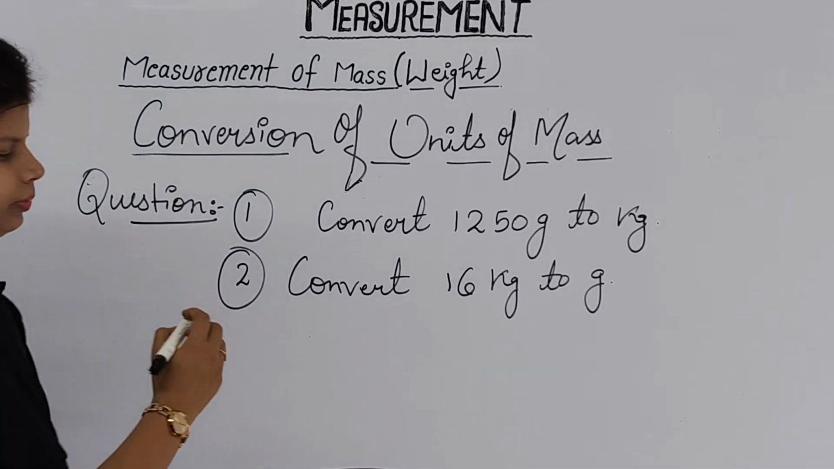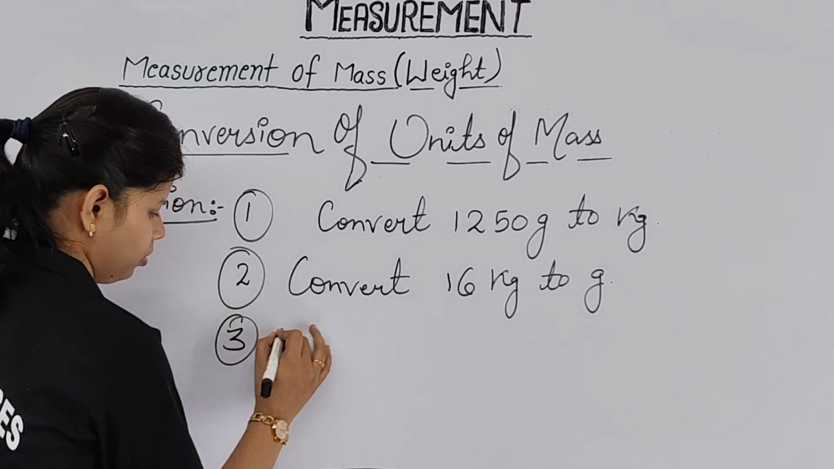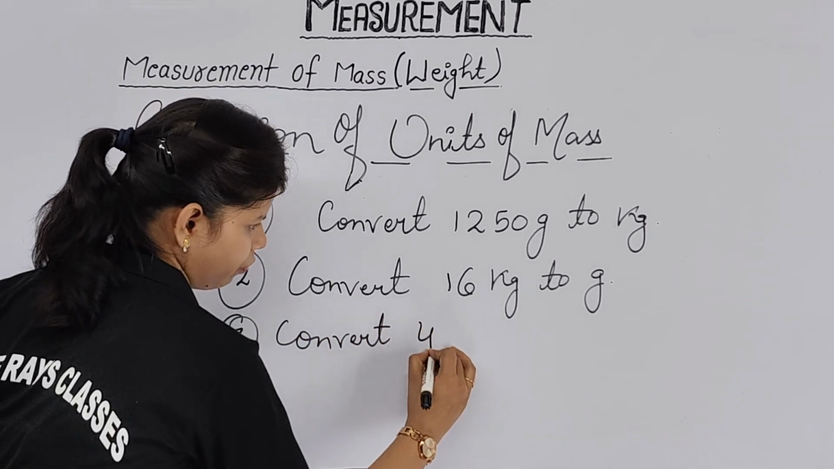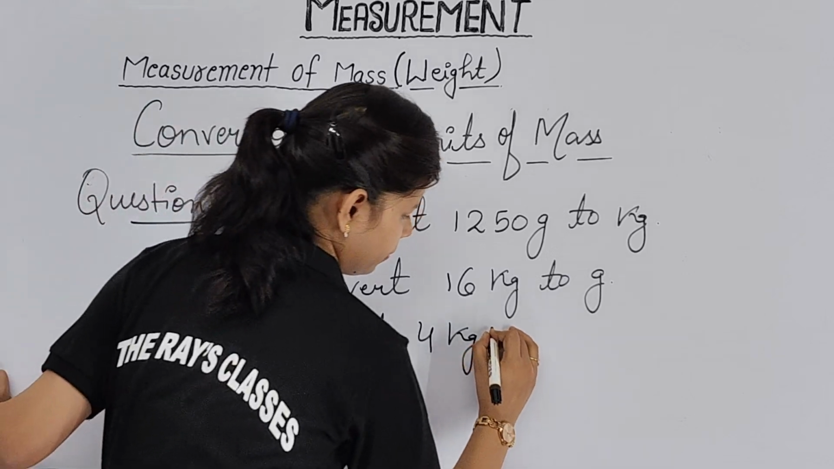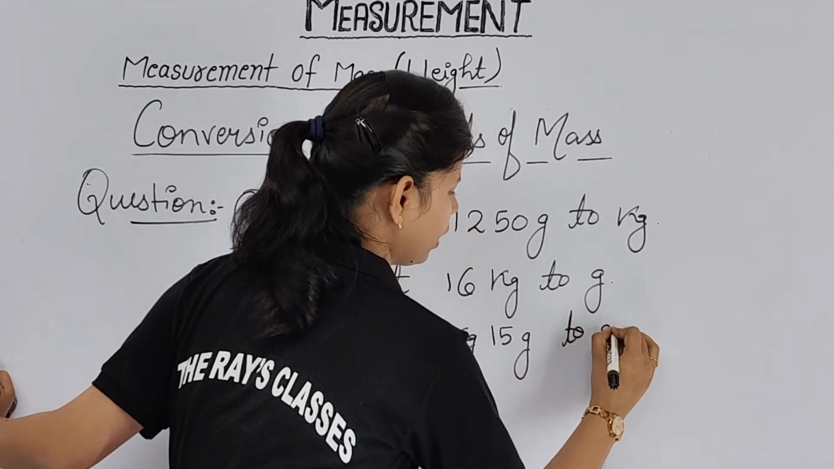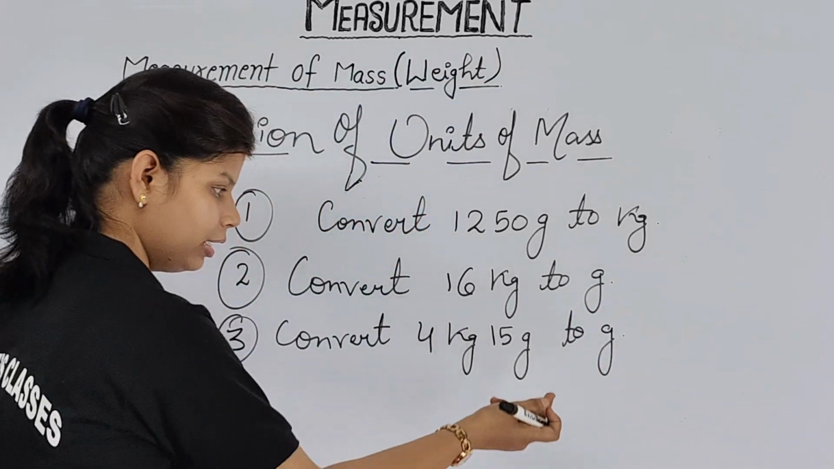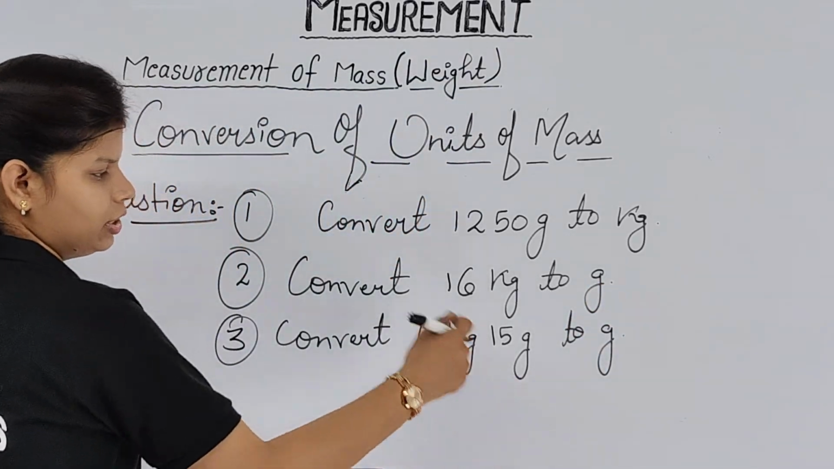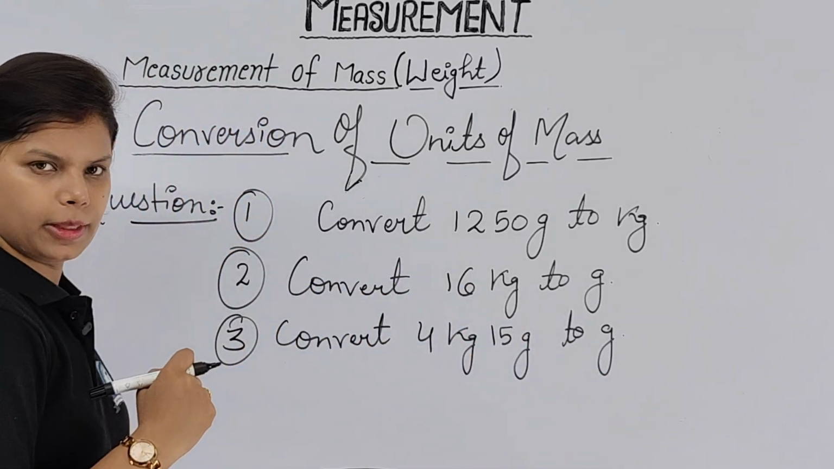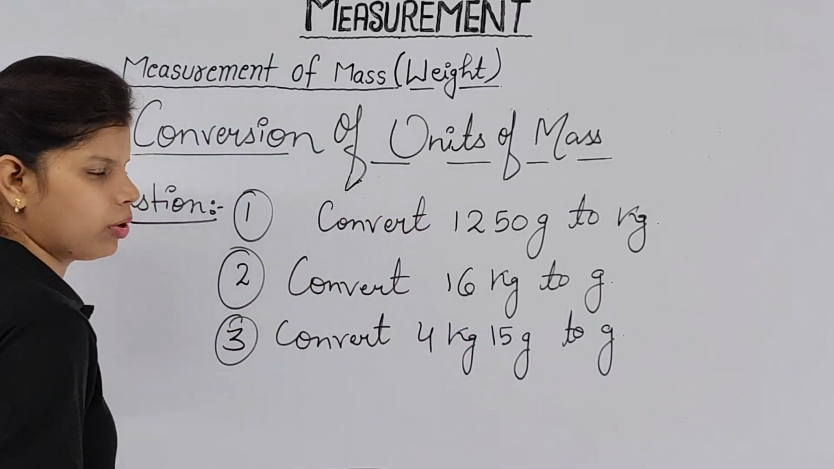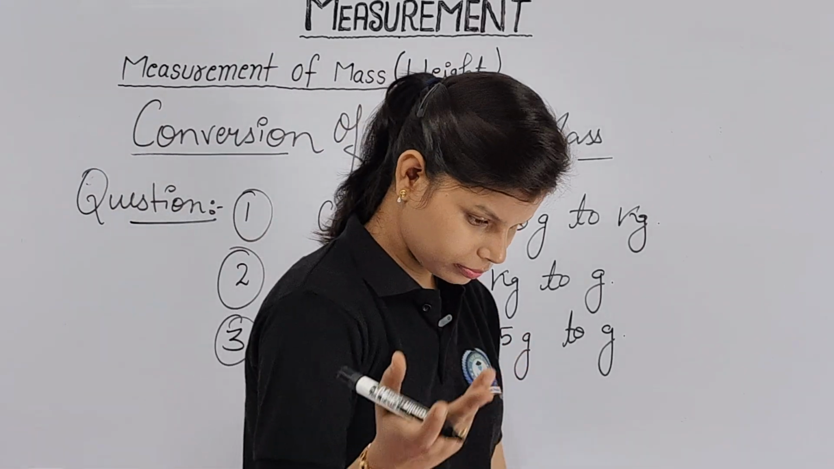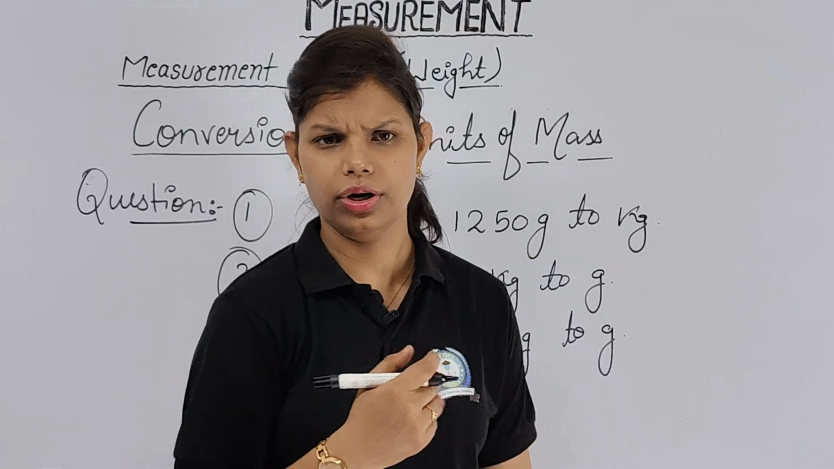And the last will be, convert 4 kg 15 gram to gram. Here also you have to decide. You have to reduce both gram and kg into one single unit. That means you have to convert into gram. Understood, no, children? This one will be a question that I am giving from my side, to recall your knowledge, whether you have learned something from this video or not.